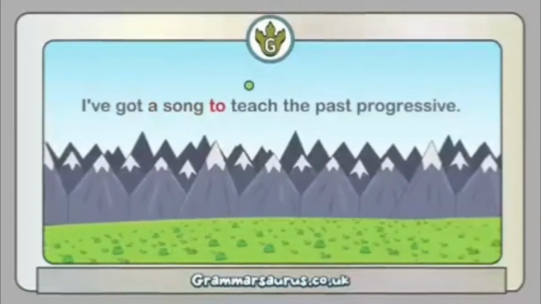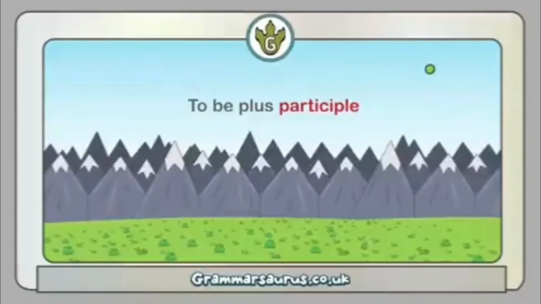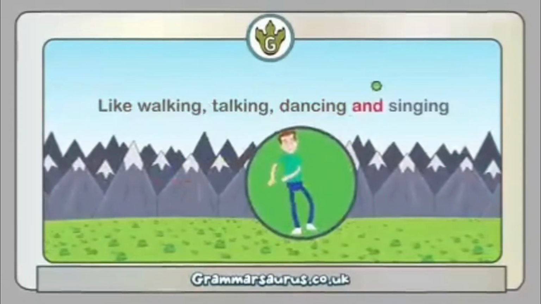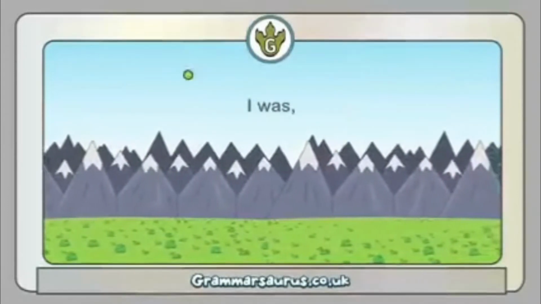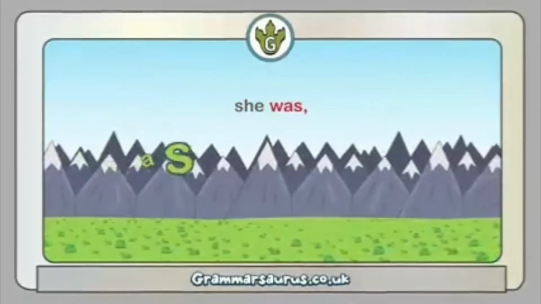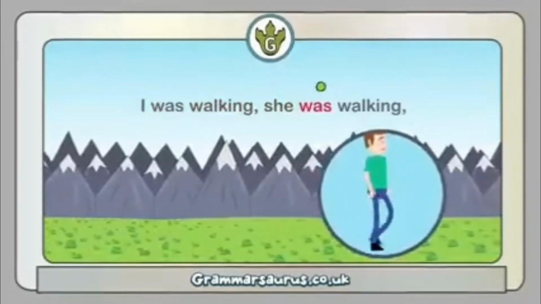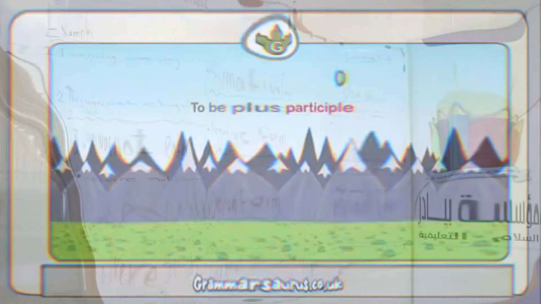I've got a song to teach the past progressive: to be plus participle, like walking, talking, dancing, and singing. Let's conjugate. I was, she was, you were, and we were. I was walking, she was walking, you were walking, we were walking. Oh, to be plus participle.